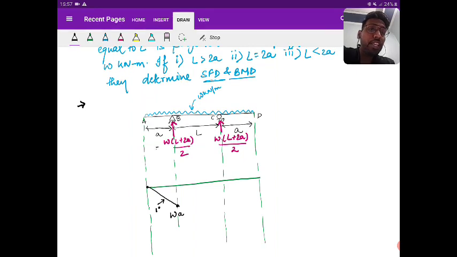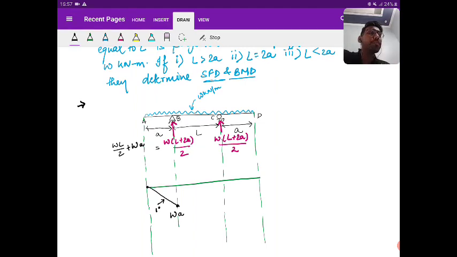If I reframe this, I can write it as WL by 2 plus WA. Why I did this, you will understand. There is an upward force of WL by 2 plus WA, and left to right, upward is positive. You are already at minus WA, so minus WA plus WL by 2 plus WA.